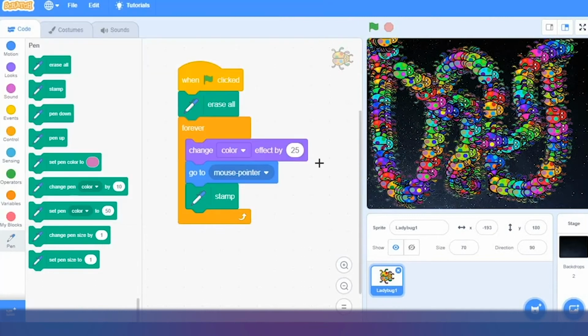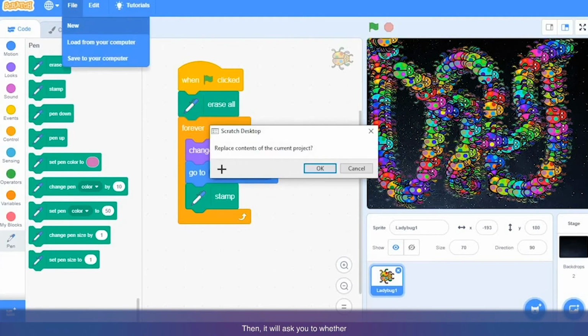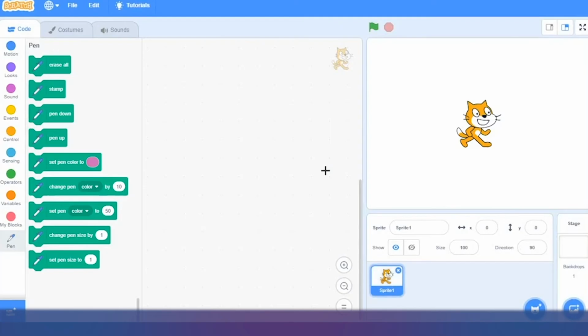Click on yes. Okay, and now you can go to new project, so click on file and new. Then it will ask you whether you want to replace the content of the current project. Say yes, because we have already saved it, so click on OK button. Yeah, and now we are ready with a new page to make another game.